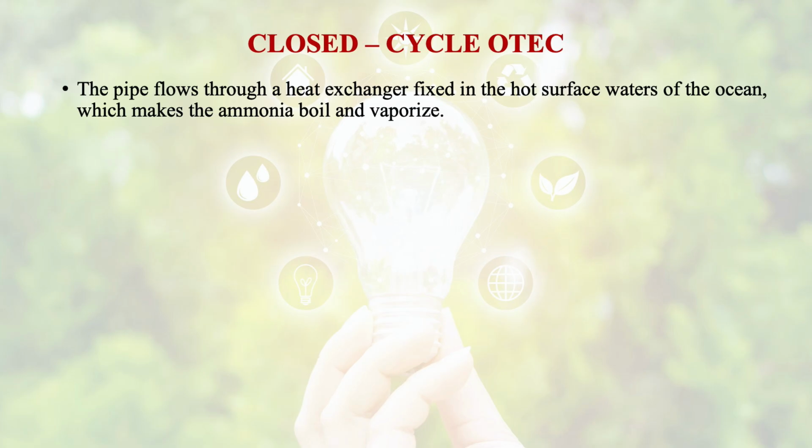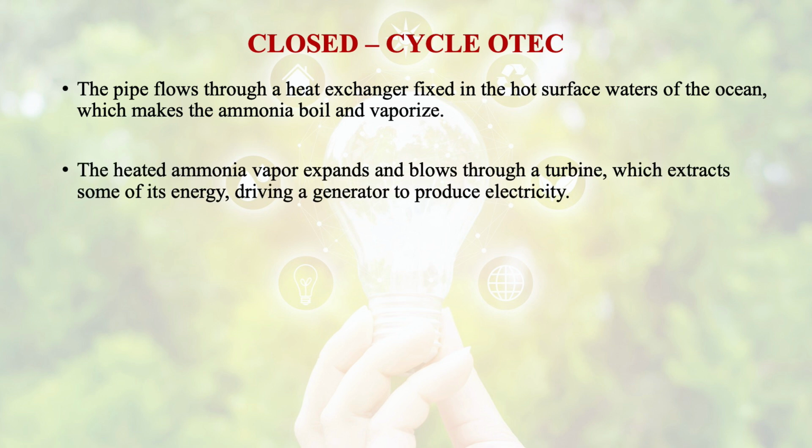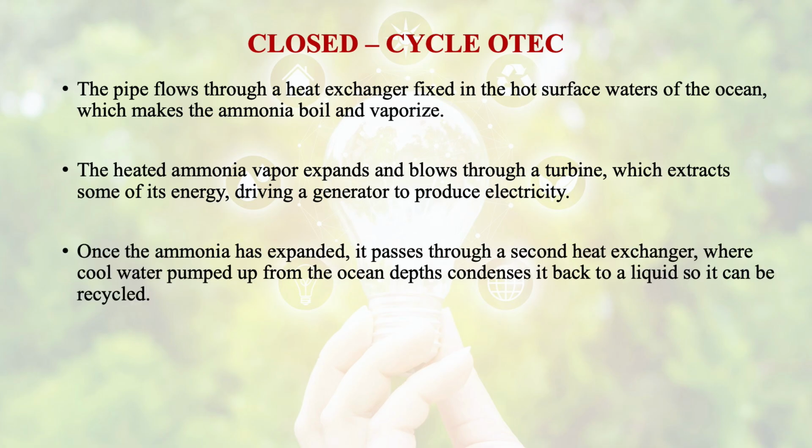Then comes the closed cycle ocean thermal energy conversion system. In this, the pipe flows through a heat exchanger fixed in the hot surface waters of the ocean, which makes the ammonia boil and vaporize. The heated ammonia vapor expands and blows through a turbine, which extracts some of its energy, driving a generator to produce electricity. Once the ammonia has expanded, it passes through a second heat exchanger, which cools water pumped up from the ocean depths and condenses it back to a liquid so it can be recycled.